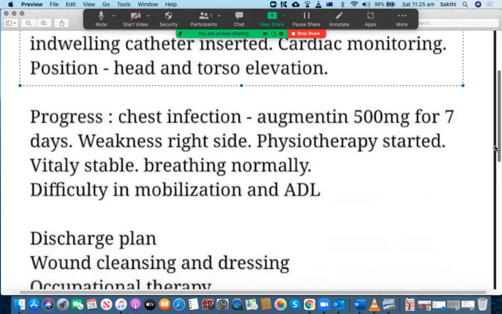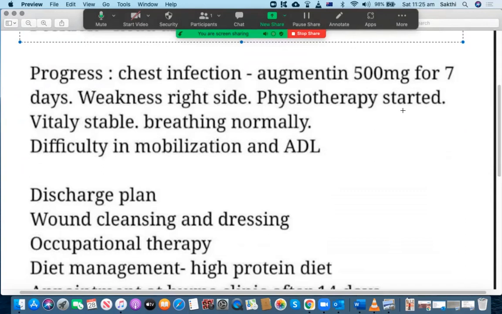All right, progress: chest infection, Augmentin 14, 500 mg for 7 days. Try to use maybe a week. Why are you writing 7 days again and again?